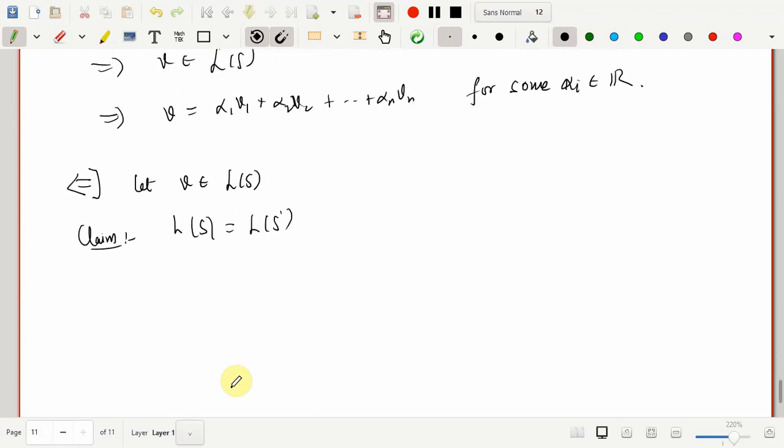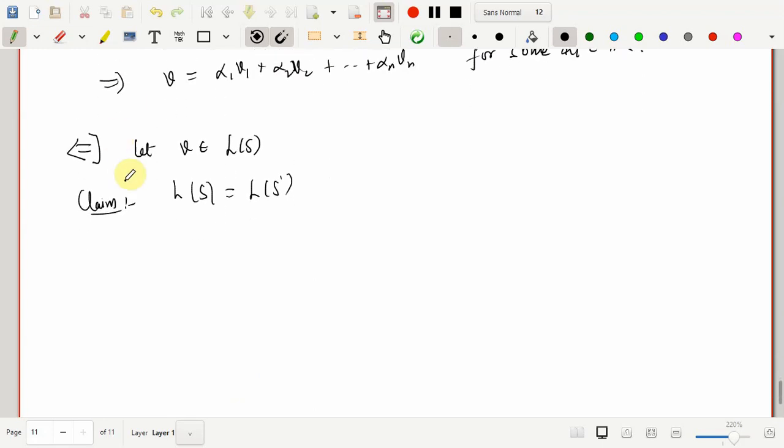First thing you observe is that this S prime contains S, because it contains one additional element. This is a bigger set than S, so I have S contained in S prime. In fact, it's a proper subset. If this is the case, by one of the above properties, what should be the relation between the linear span of S and the linear span of S prime?